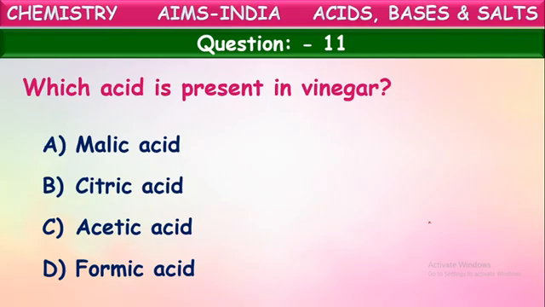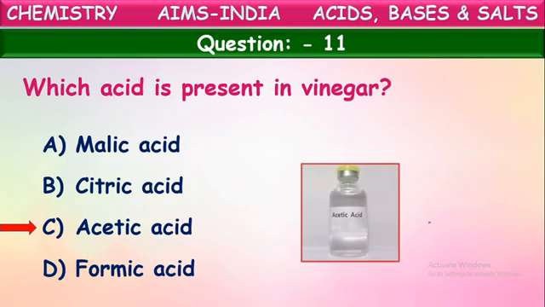Which acid is present in vinegar, children? Vinegar is containing acetic acid. Yes, with acetic acid, vinegar is prepared. This acetic acid is used in food items as vinegar. This gives certain taste to the food, and at the same time, this acetic acid or vinegar is also used for the preservation of certain kinds of food items also.